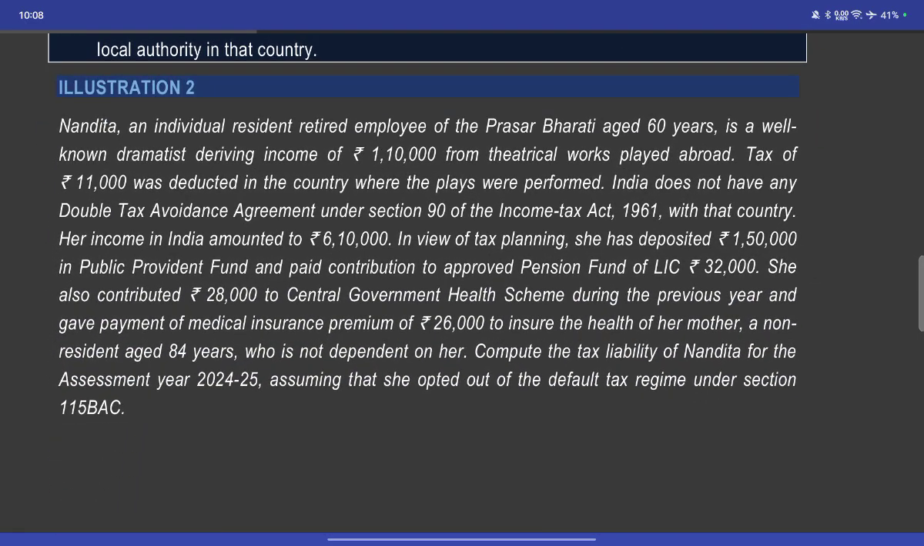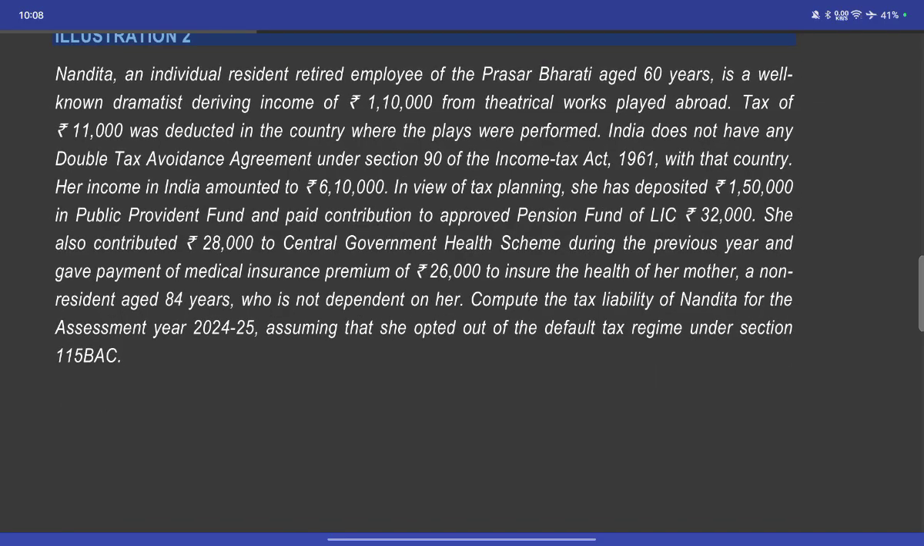Nandhi is an Indian resident and a retired employee of Prasar Bharati, aged 60. She derived income from a foreign country, taxed in the place of its source. The foreign tax deducted in that country is 11,000 out of 10,000 11,000. India does not have any double tax agreement with that country under section 90 of the Income Tax Act. Her income in India amounts to 6,000.